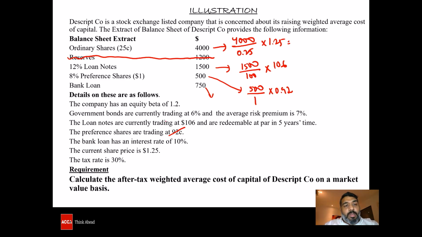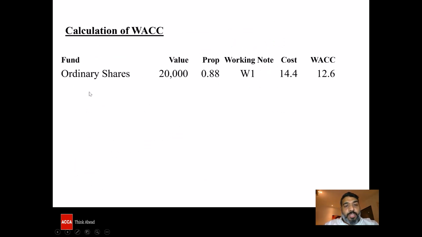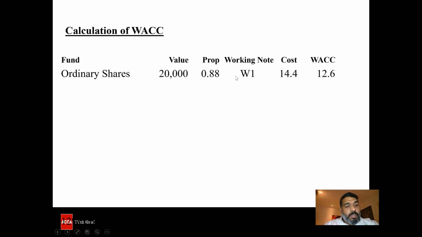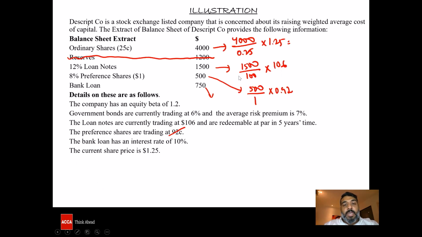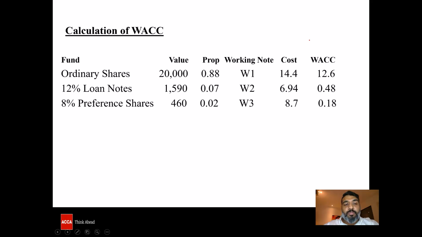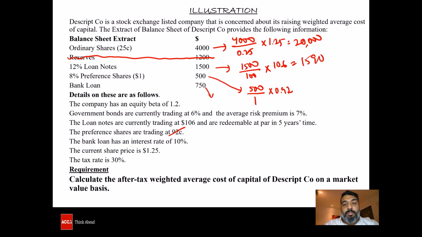So substituting all these into WACC, for the ordinary shares, 4,000 divided by 0.25 into 1.25 will give me 20,000. And the 12 percent loan notes, 1,500 divided by 100 into 106 will give me 1,590. The preference shares, 500 divided by 1 into 0.92, gives me 460. And the last one, the bank loan, is 750 itself.